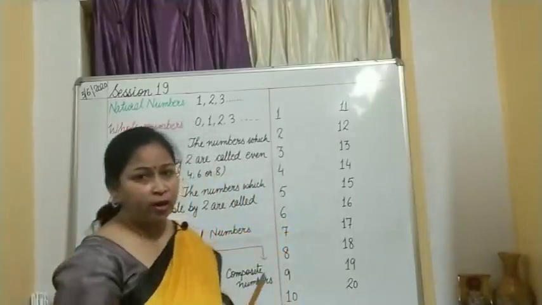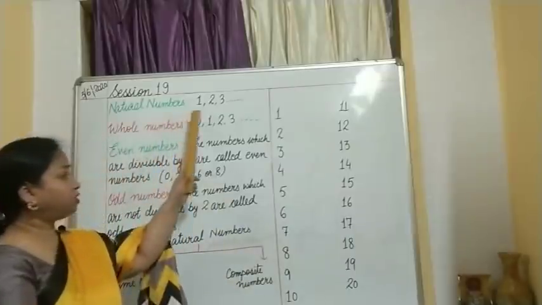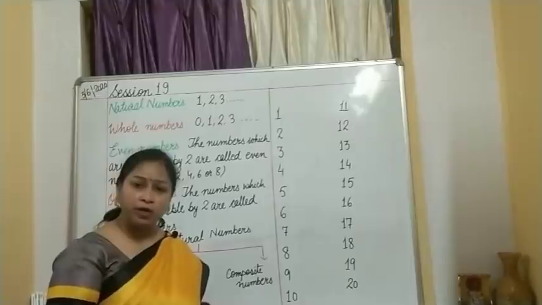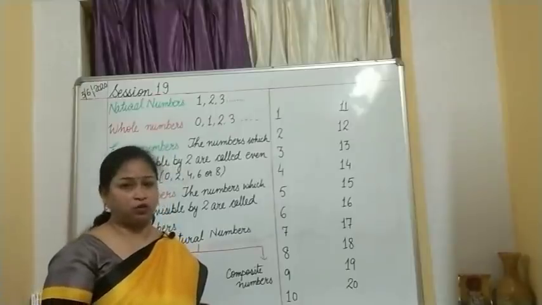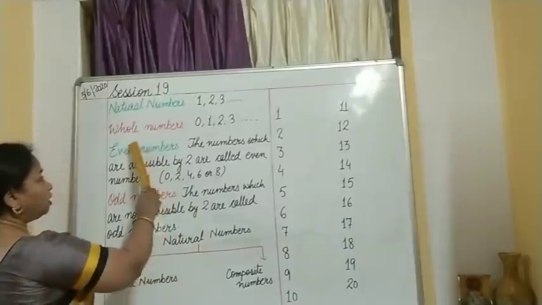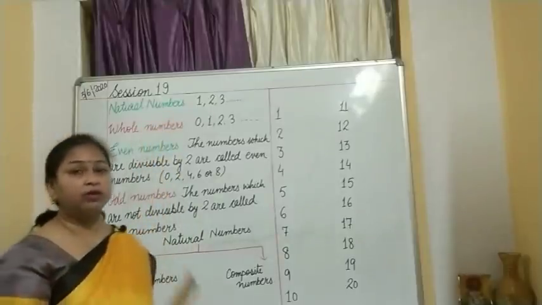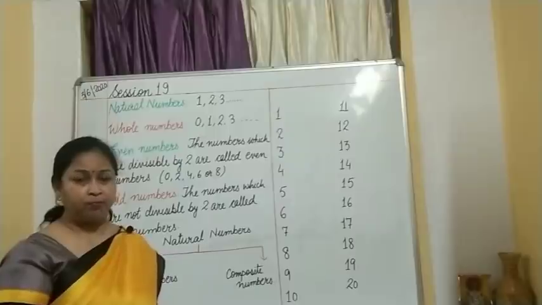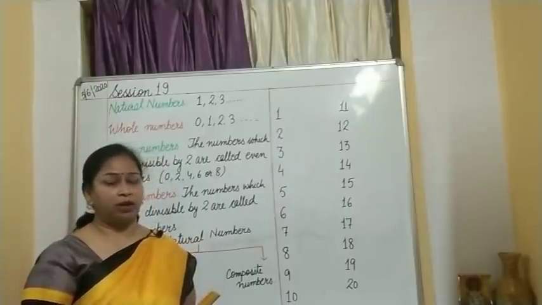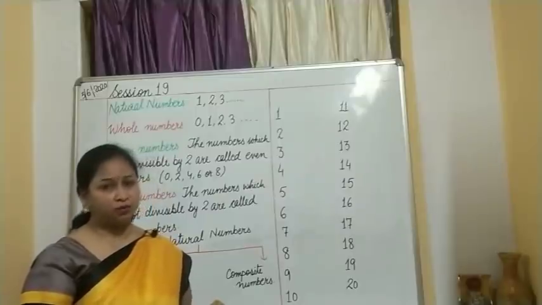The counting numbers which start from 1, 2, 3 and so on, 1, 2, 3, 4, 5, 6, the counting numbers are known as natural numbers. Okay. Then what is a whole number? Whole numbers are the numbers which start from 0. Okay. So the smallest natural number will be 1 and the smallest whole number will be 0.